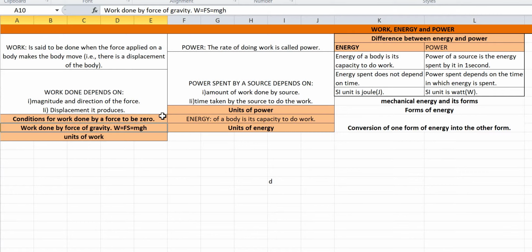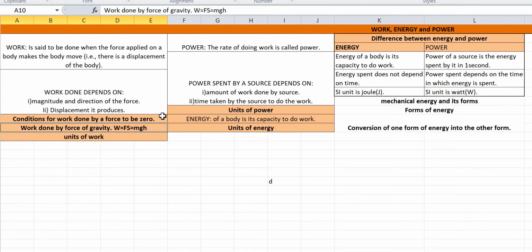When a body moves in a circular path in a horizontal plane, no work is done since the force on the body is directed towards the center of the circular path. That is, the force is the centripetal force, and the displacement at all instants is along the tangent to the circular path, normal to the direction of the force on the body. It is for this reason that in the circular path the speed of the body does not change although a force acts on the body. Further, in one complete rotation, the total displacement of the body is zero. So the work done in one complete rotation is zero.